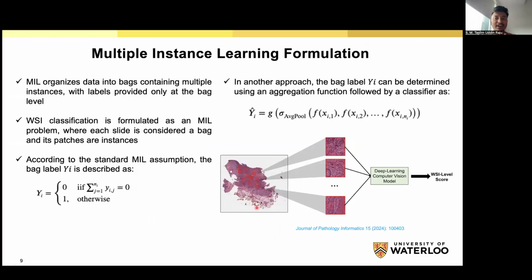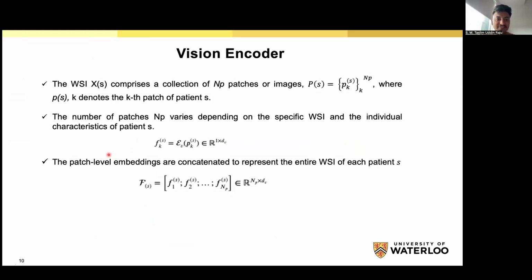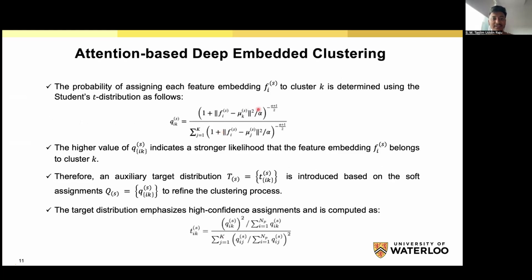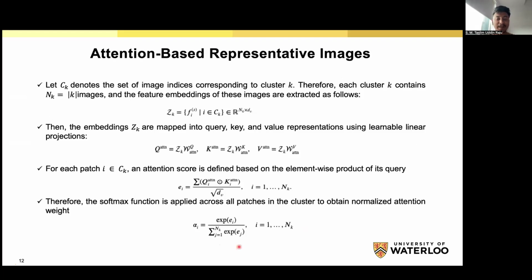And first, we will explain the theoretical aspects of our proposed method. Multiple instance learning divides the whole slide images into multiple patches, and then assigns 1 or 0 based on the classification, then aggregates them and takes the final decision. For the visual encoder, we use the ResNet50 and the ViT, vision transformer, as feature extractors. And this is our deep embedding clustering, and here is how we calculate our t-distribution and the target distribution, and how it assigns the high-confidence assignment, which is calculated using these equations. And this is our attention-based method to select the most representative features.